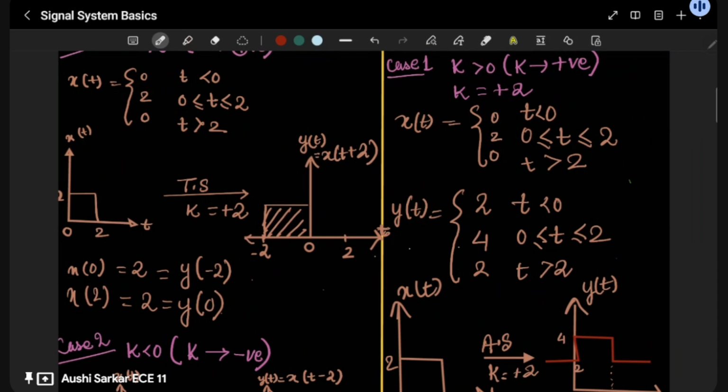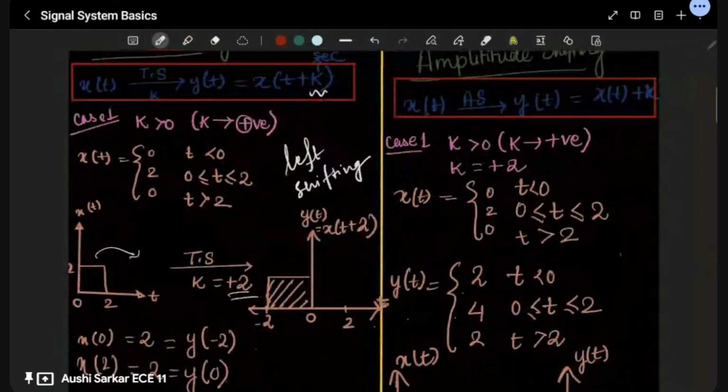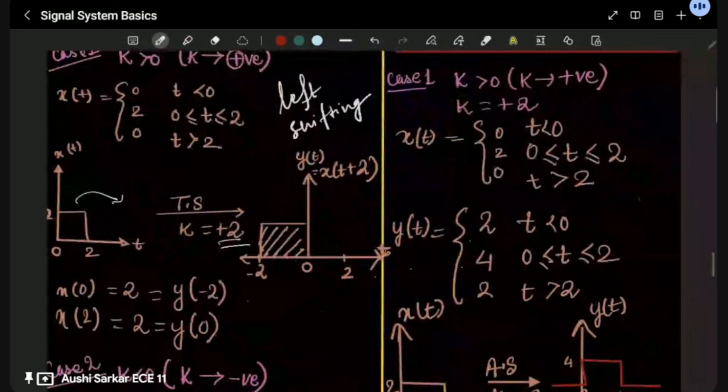So you have seen over here, this time k is plus 2, a positive shift. This is basically a left shift, left shifting. Why is this left shifting? I'm making you understand. Okay, let's say x is equal to 0.